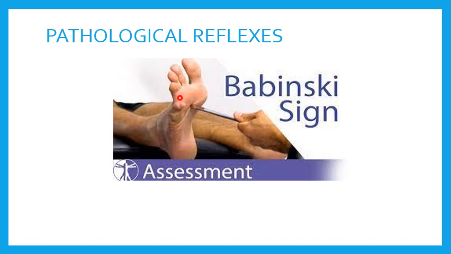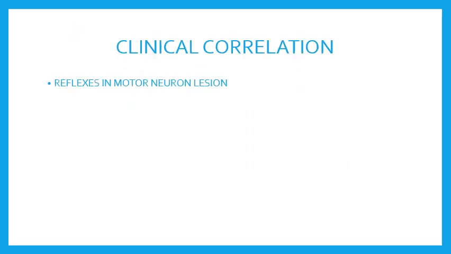Okay, now after this, once we have understood all the reflexes, we need to know the clinical correlation. So as we have seen about motor neuron lesion, the clinical correlation that is important to know is reflexes in motor neuron lesion. One is upper motor neuron lesion and the second is lower motor neuron lesion. During upper motor neuron lesion, all the superficial reflexes are lost. Deep reflexes are exaggerated, as we saw with Babinski's sign.